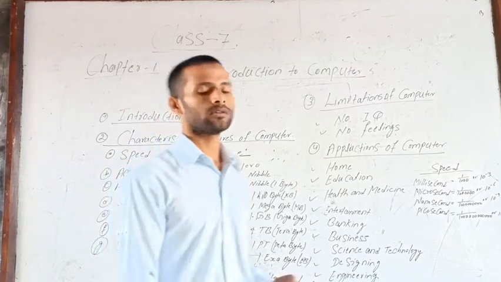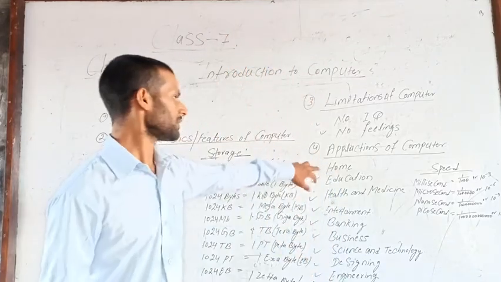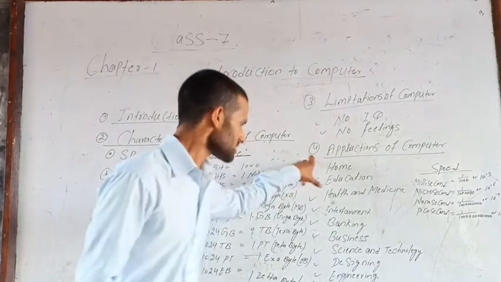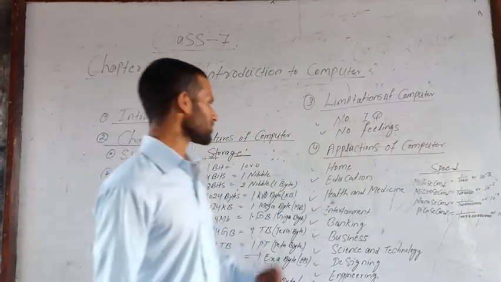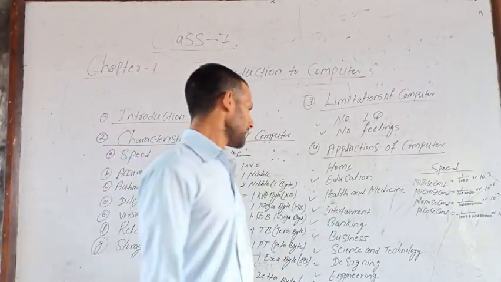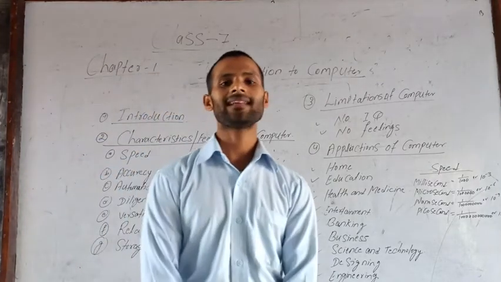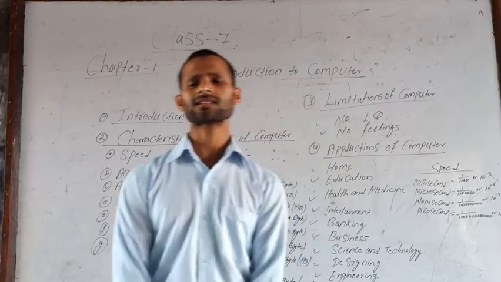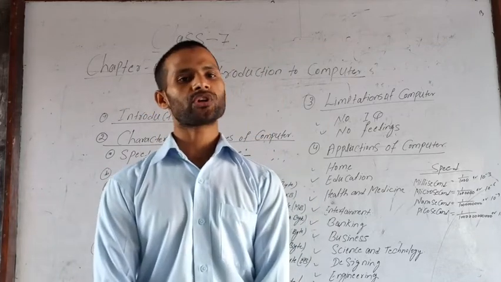Come to the topic, that is the area where computer is used. Always summarize this area where computer is used: that is home, education, health and medicine, entertainment, banking, business, science and technology, designing and engineering. Let us discuss all these topics, the application areas of computer use, in detail.